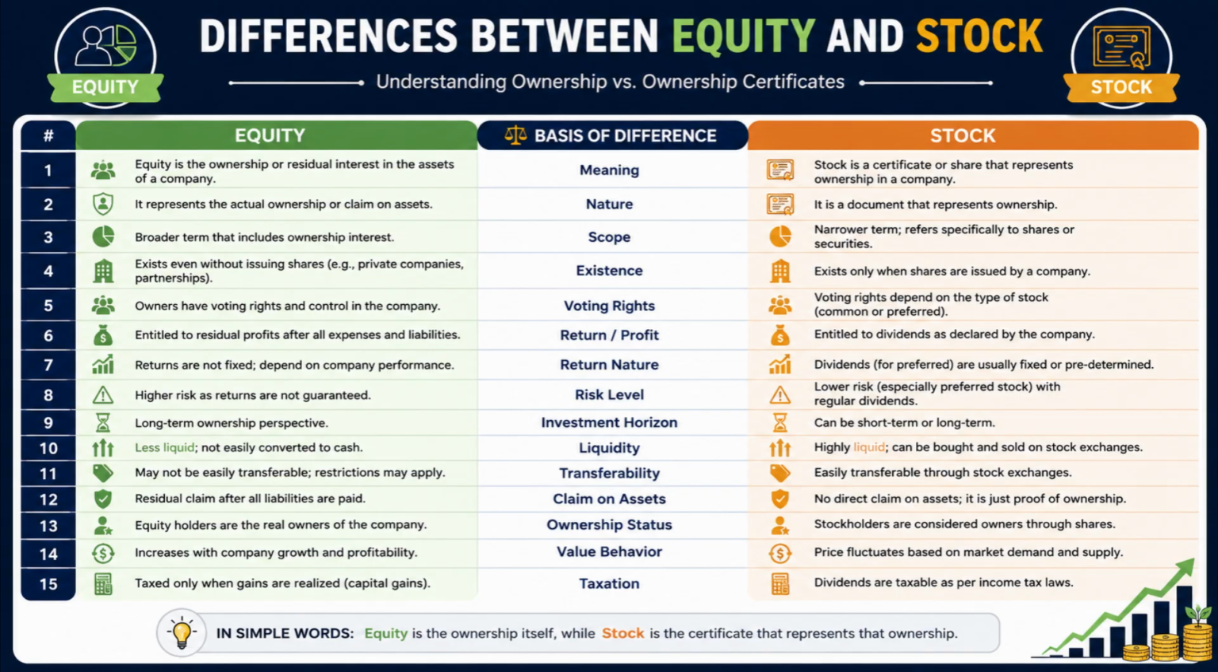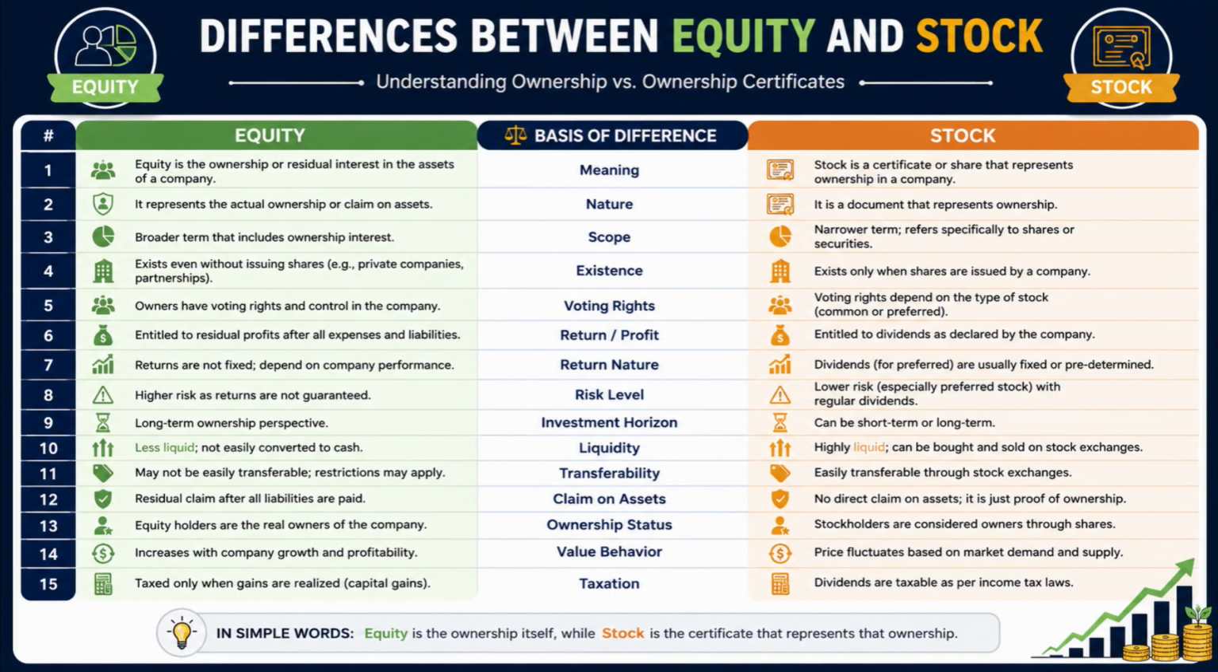Number 13. Equity holders are considered the true owners of the business, whereas stockholders hold ownership through the shares they possess. Number 14. The value of equity increases with company growth and profitability, whereas stock prices fluctuate based on market demand, supply, and investor sentiment.